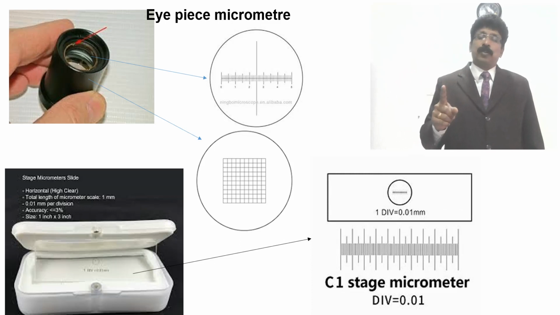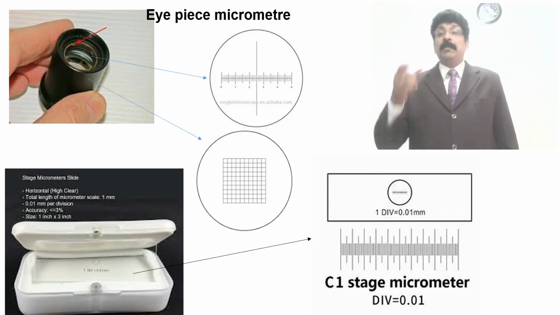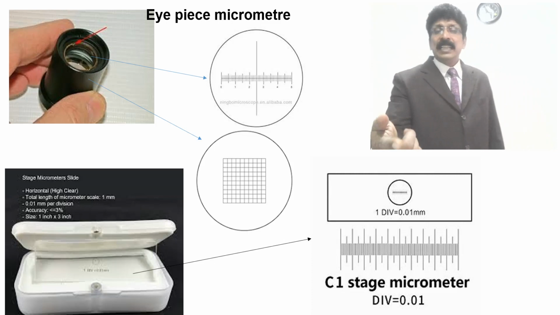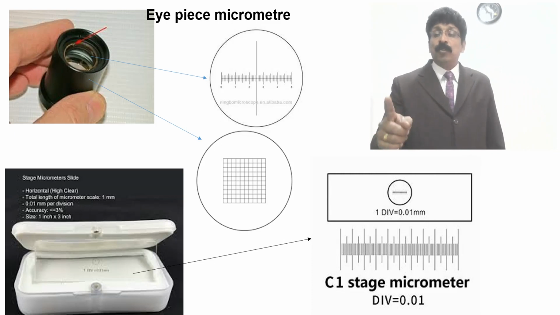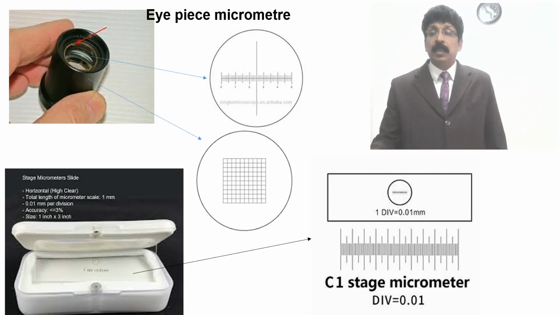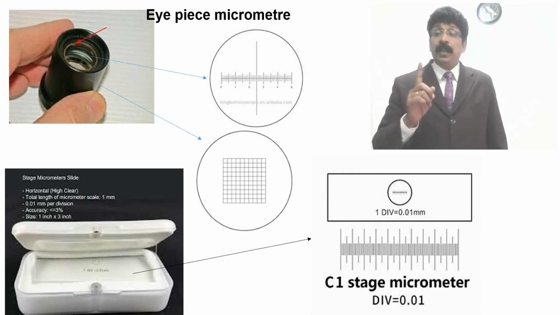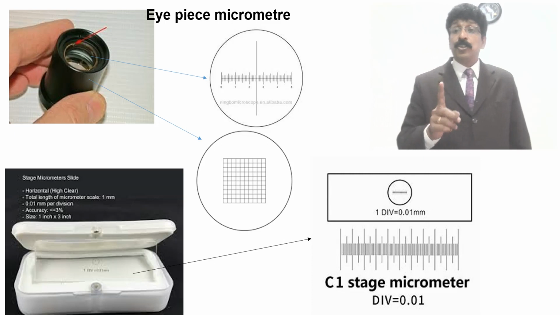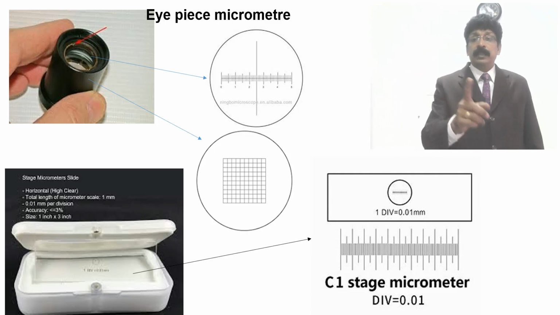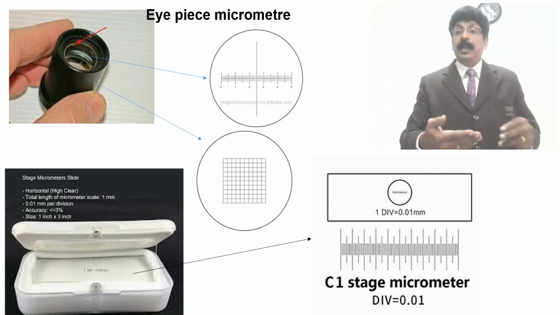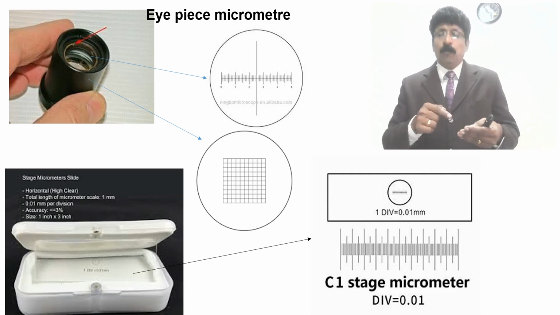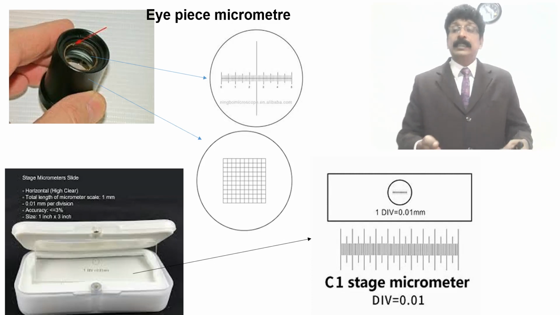So what is calibration? You have to calibrate your eyepiece by using the stage micrometer. See, on the stage micrometer, 1 division is equal to 0.01 mm. That means 1 millimeter is divided into 100 divisions. There will be a slide, a stage micrometer, which you focus in 10x or in 45x.